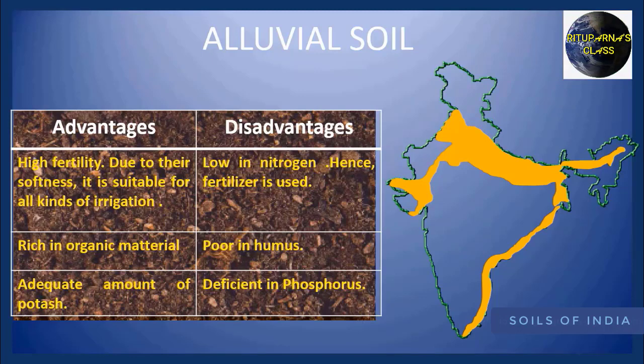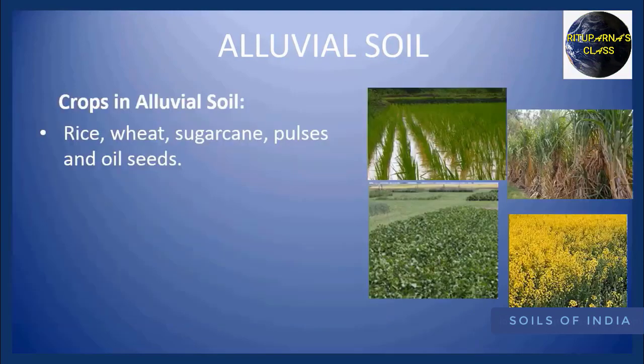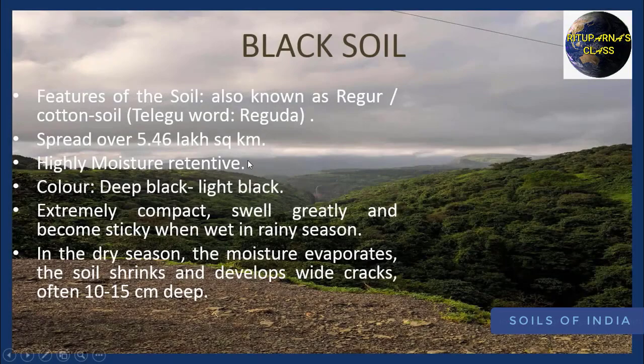So phosphorus is also a macro element for plant nutrition. Doesn't matter, we can add the phosphorus in the alluvial soil. So you have to remember that alluvial soil is suitable for the cultivation of rice, wheat, sugarcane, pulses and oil seeds. Now we are going to discuss the features of the black soil.